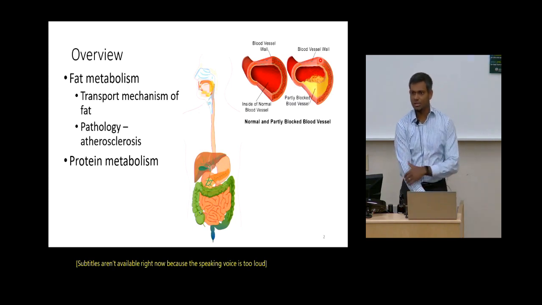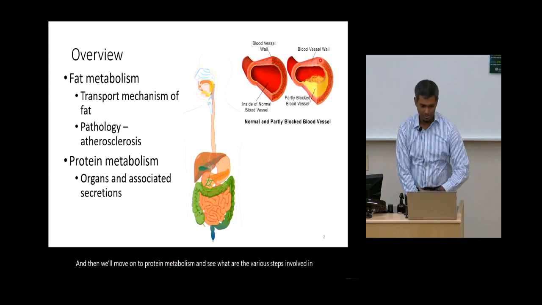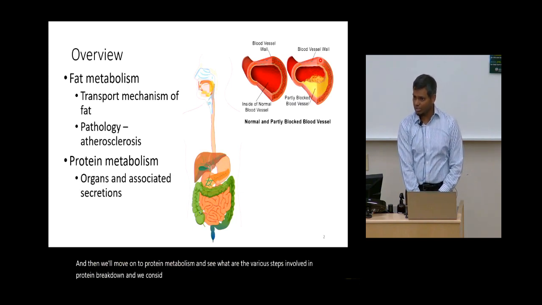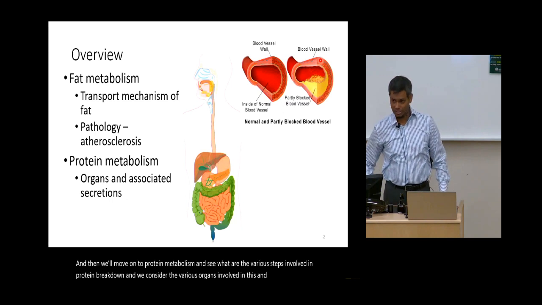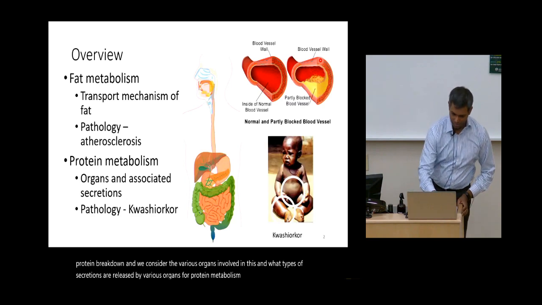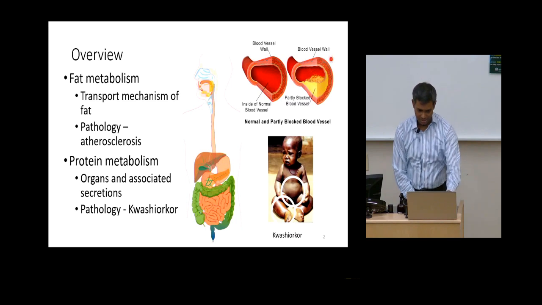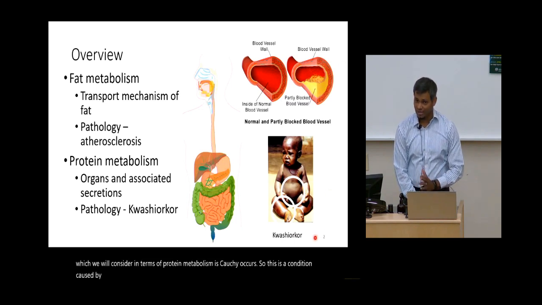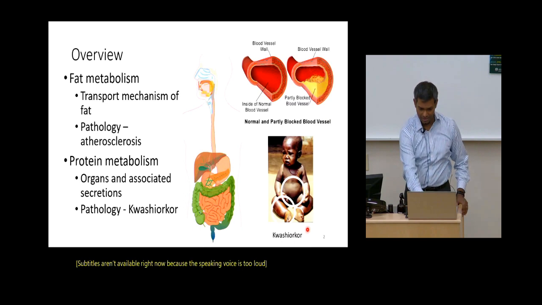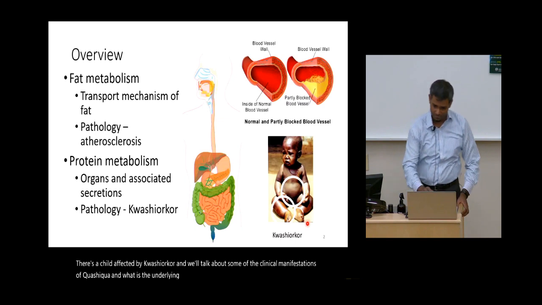And then we'll move on to protein metabolism and see what the various steps involved in protein breakdown are, and we'll consider the various organs involved and what types of secretions are released by various organs for protein metabolism. And then one pathology we'll consider in terms of protein metabolism is kwashiorkor. This is a condition caused by protein deficiency, and in this picture is a child affected by kwashiorkor, and we'll talk about some of the clinical manifestations of kwashiorkor and the underlying mechanism as well.